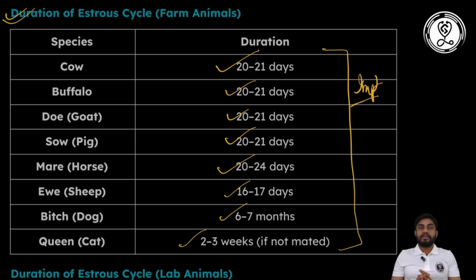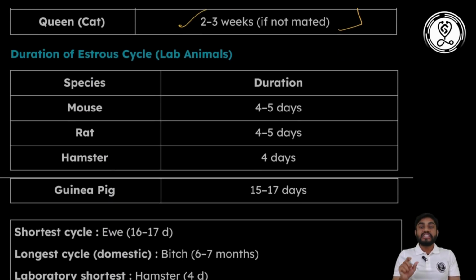Now, the estrous cycle has different phases: metestrus, estrus, diestrus, and anestrus. Out of the entire estrous cycle, there is a particular duration at which the estrus phase occurs, at which fertility occurs. In lab animals, the duration of the estrous cycle is 4 to 5 days in mouse, 4 to 5 days in rat, 4 days in hamster, and 15 to 17 days in guinea pig. I mention this because sometimes lab animals also appear in the options, so you should be aware of the duration in different animals.